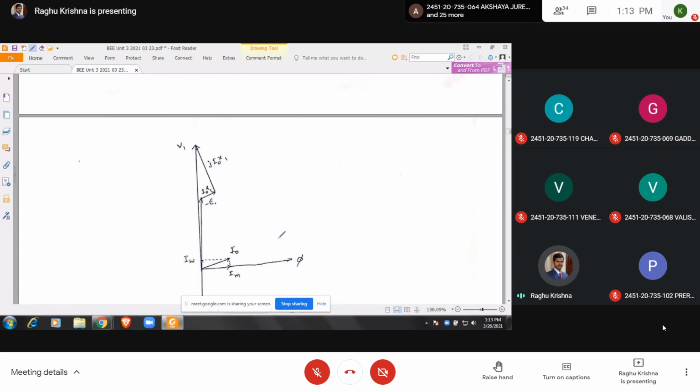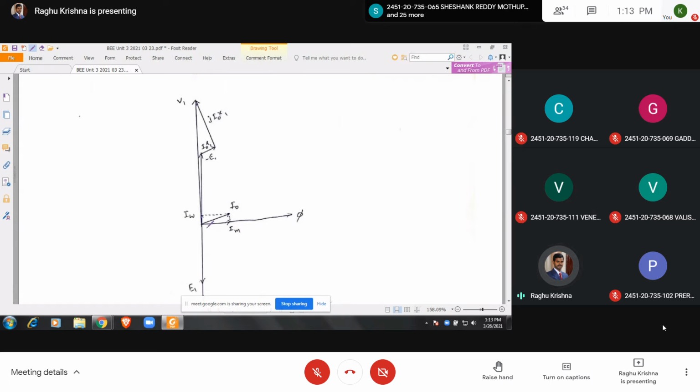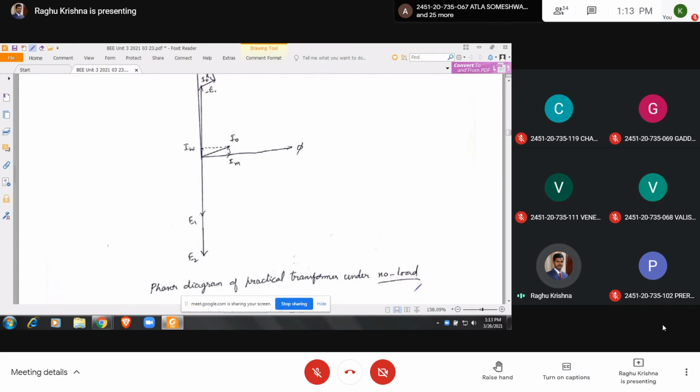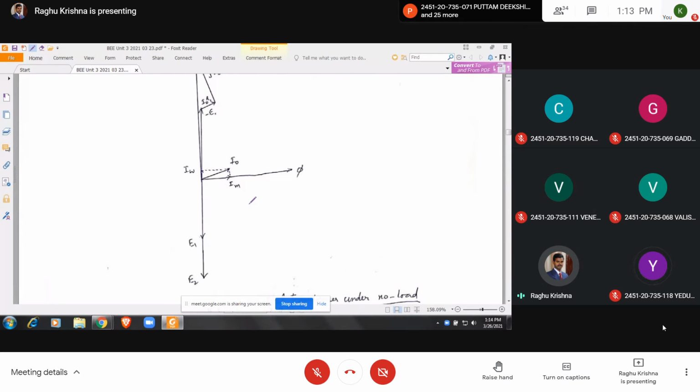So this is the phasor diagram of the practical transformer under no load condition. Under no load condition you are going to have the current I0, and I2 is equal to 0. If you don't connect any load to the secondary, I2 will be 0. But current will be flowing through the primary winding.